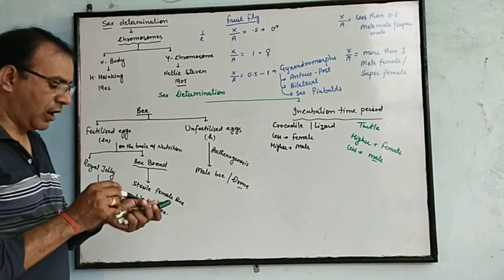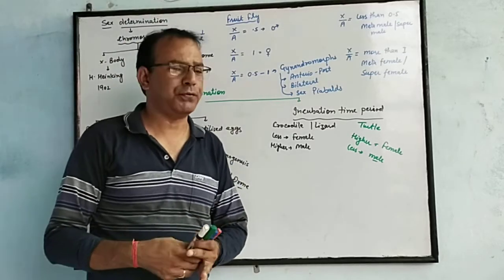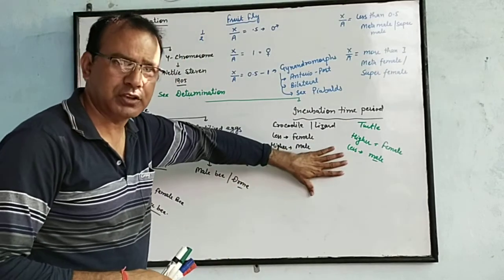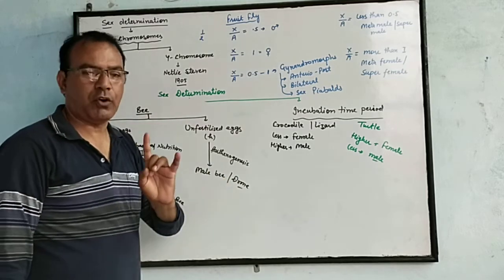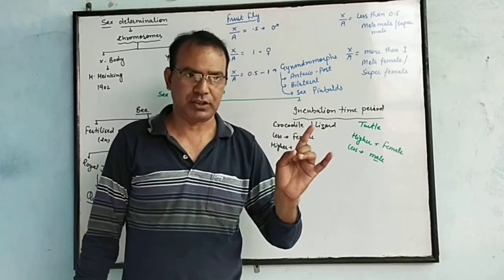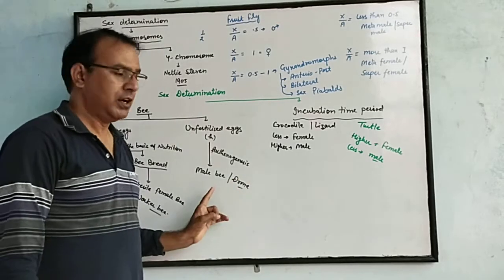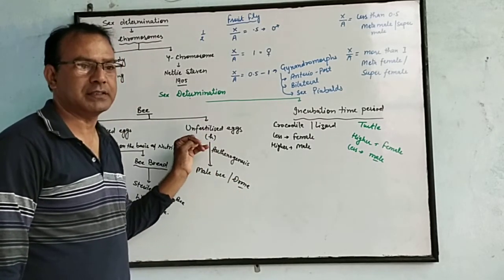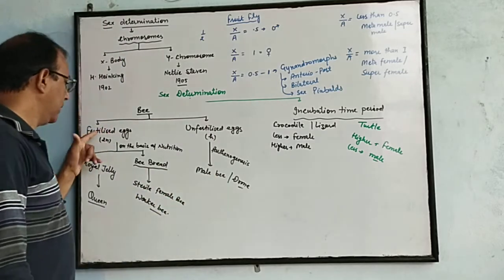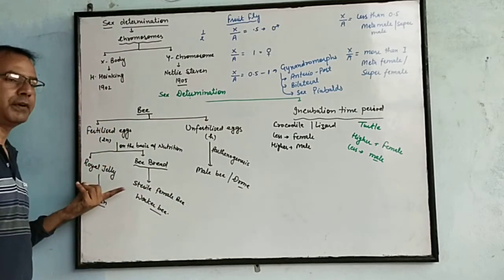So we have discussed how sex determination can take place in different organisms. These are the incubation time period, as well as what is parthenogenesis. Development of any organism without fertilization, that is called parthenogenesis. The drone bee is developed from the unfertilized egg. Haploid and diploid.